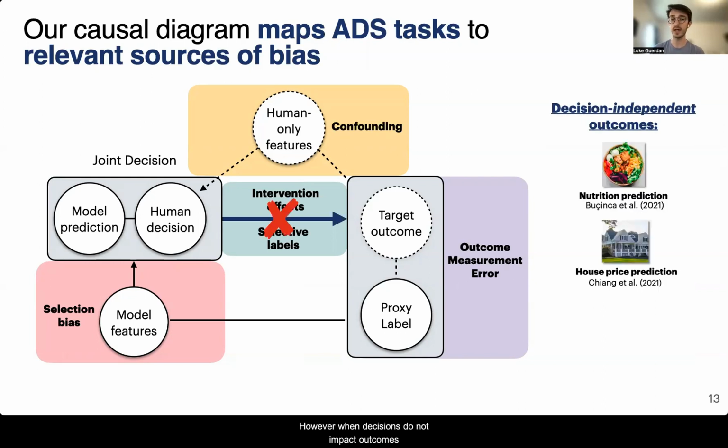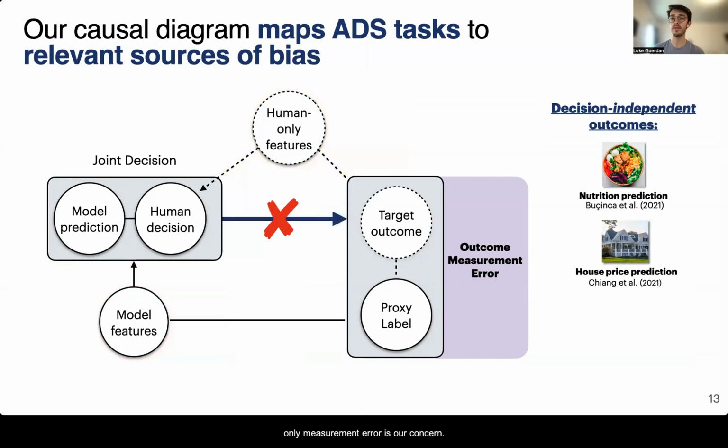However, when decisions do not impact outcomes, only measurement error is of concern. Tasks used in many online experimental studies, such as nutrition and house price prediction, fall under this category, and this may carry implications for the ecological validity of online studies, as discussed in our paper.